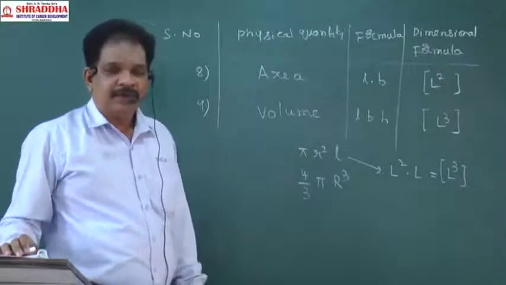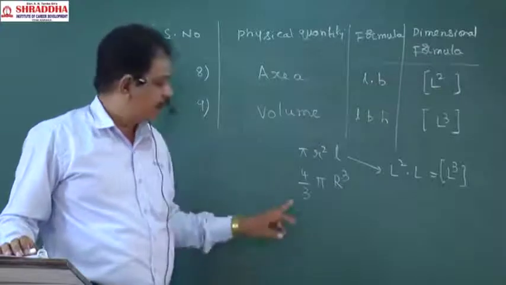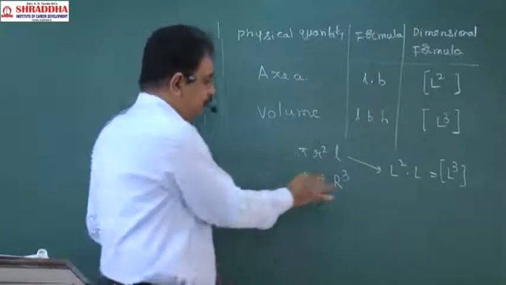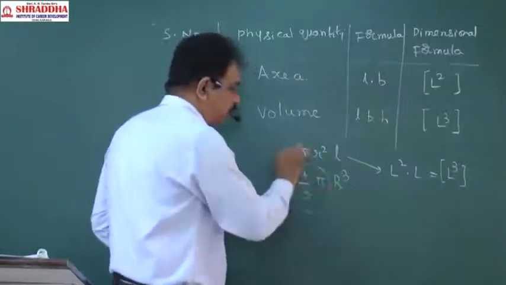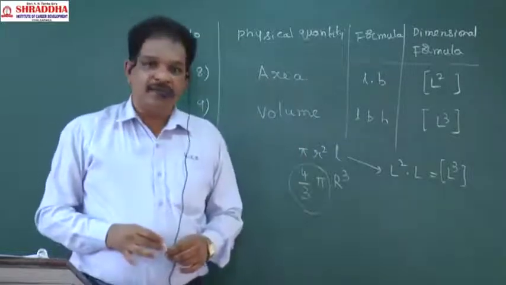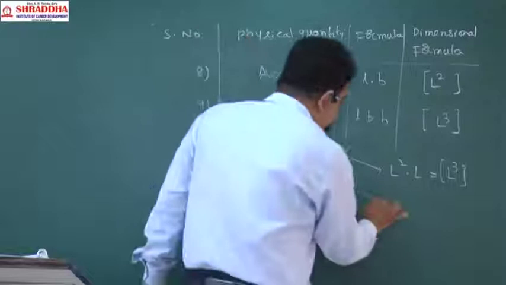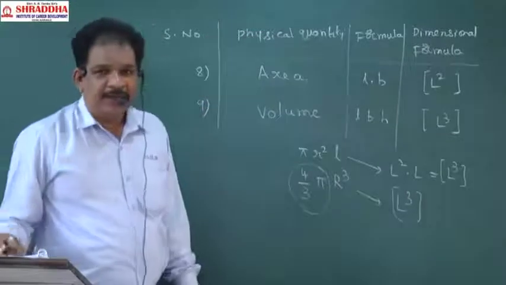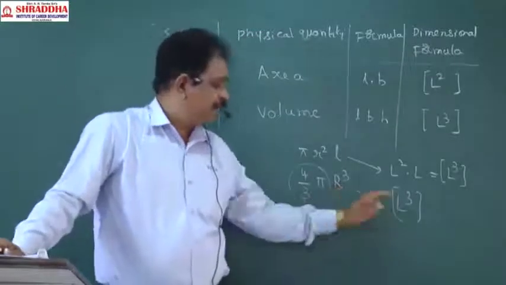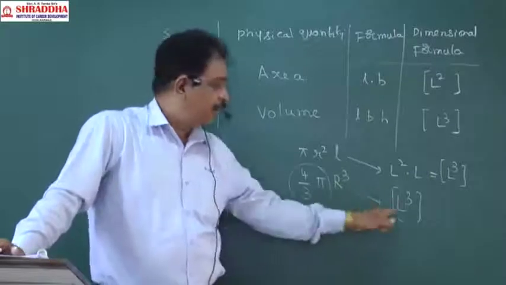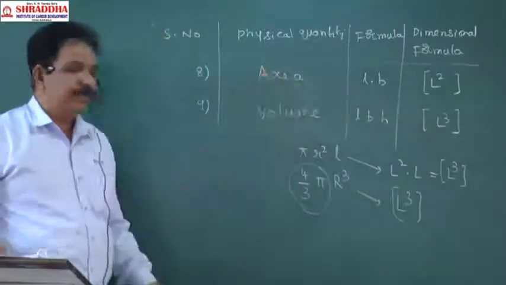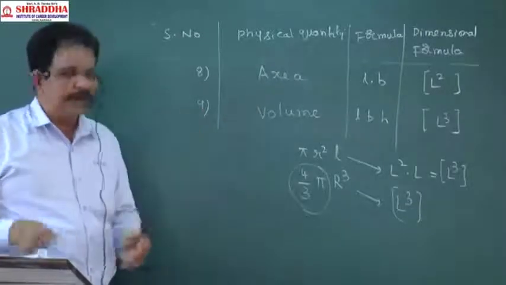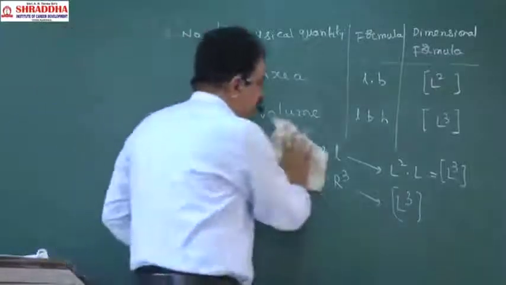22 by 7, 3.14, that is a number. These numbers don't have any dimensions, so this part doesn't have any dimension. R cube: R will be L, so this value will be L cube. So that is the dimensional formula. R is radius, and radius is a form of length only. R cube means L cube. Same we will get. Is my point understood? So the volume dimensional formula will be L cube.